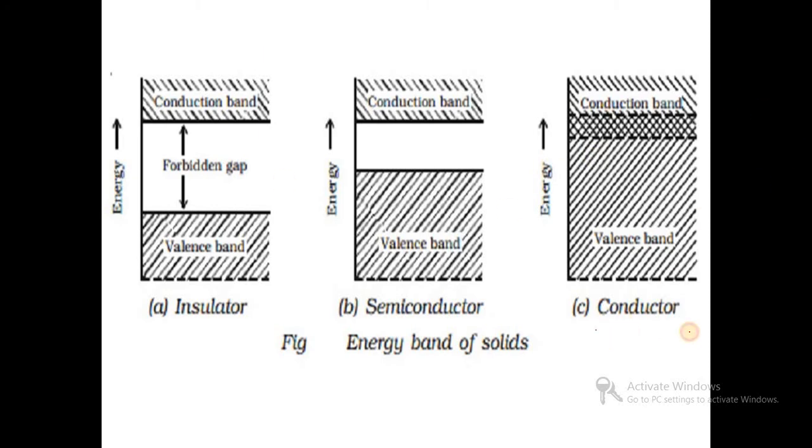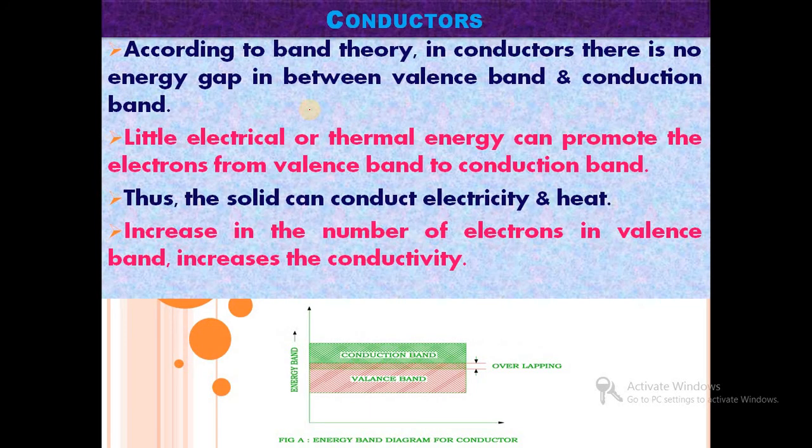In the case of a conductor, the overlapping of the valence band and the conduction band is possible. In a semiconductor, there is a small energy gap between the valence band and the conduction band, and in an insulator there is a large energy gap between the valence band and the conduction band. So in summary, in conductors, according to band theory, there is no energy gap between the valence band and the conduction band.